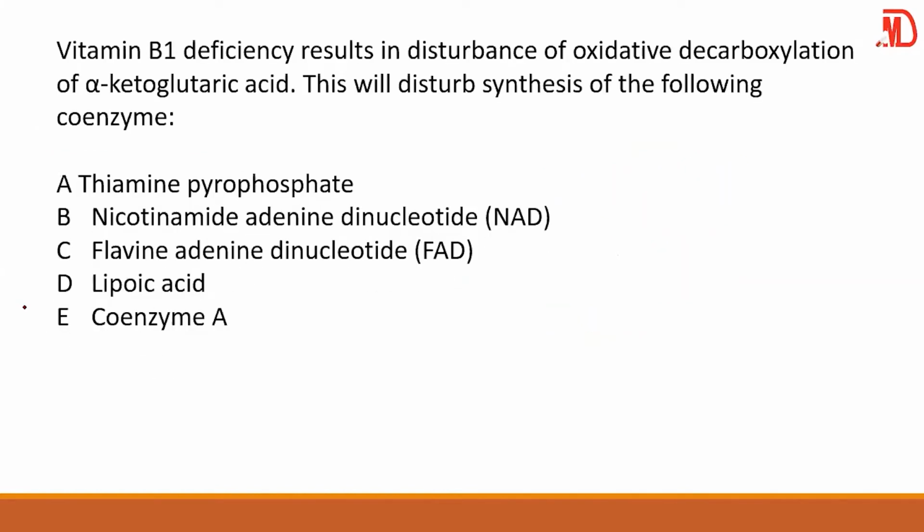Guys, look at this again. They said there is vitamin B1 deficiency. And we've talked about vitamin B1 like 1,000 times. Vitamin B1 is thiamine. Am I right? And I said, this thiamine pyrophosphate is a coenzyme for pyruvate dehydrogenase. So here, without wasting my time, your answer is thiamine pyrophosphate. So if you understand it, you don't need to worry.